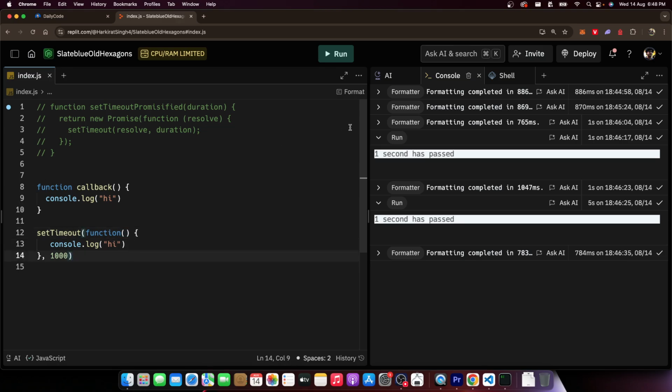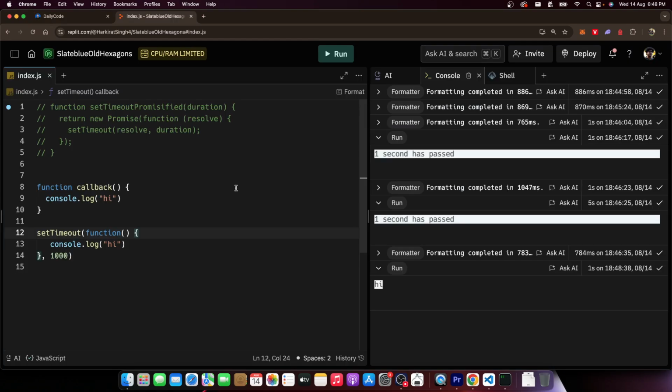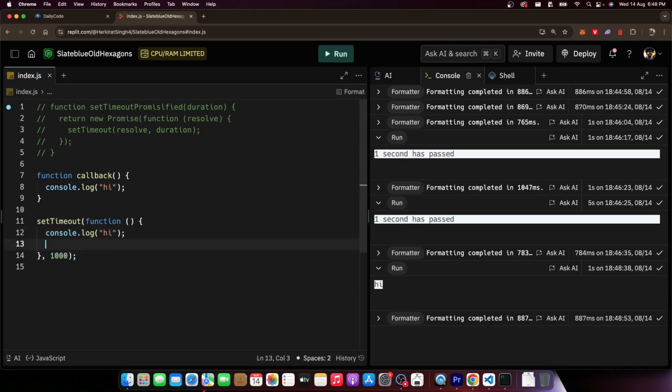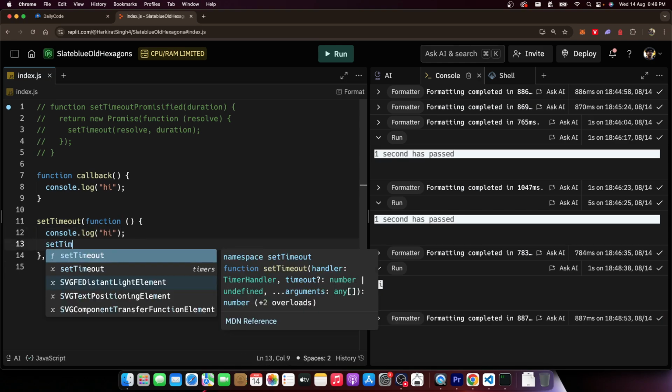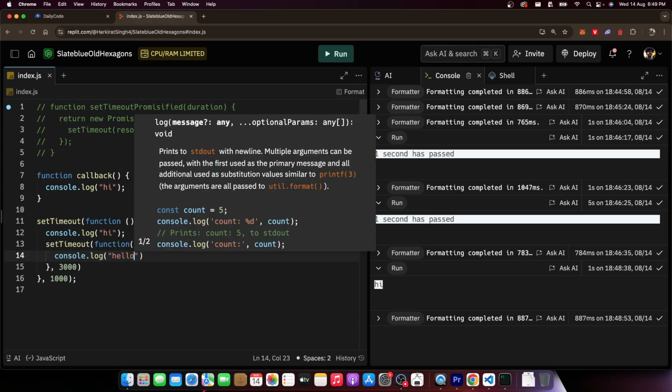Given I have this, does it run? Let's run it. Seems to be running. Prints hi after 1 second. What was the problem statement? The problem statement was after hi is printed, then print hello after 3 seconds. So after hi is printed, after the control reaches here, what do I want to do? I want to start another timeout, which will again take another anonymous function as input. That I want to run after 3 seconds. What should this print on the screen? It should print hello, console.log hello.